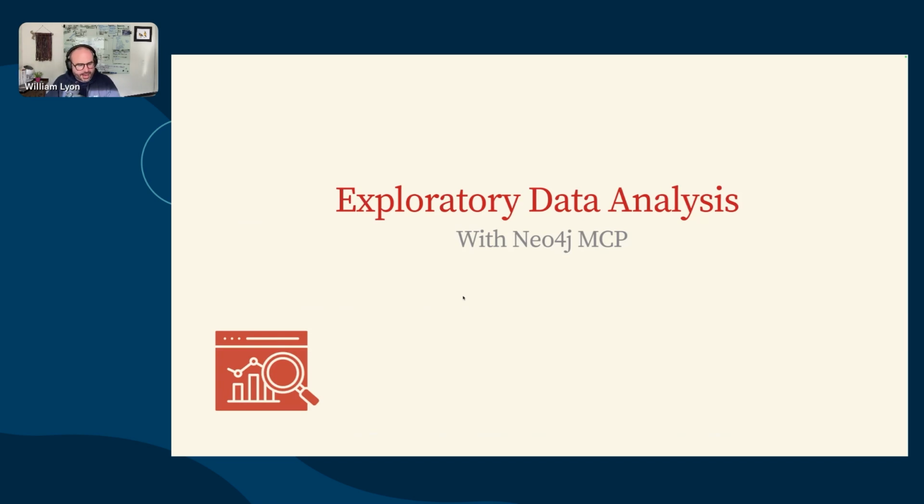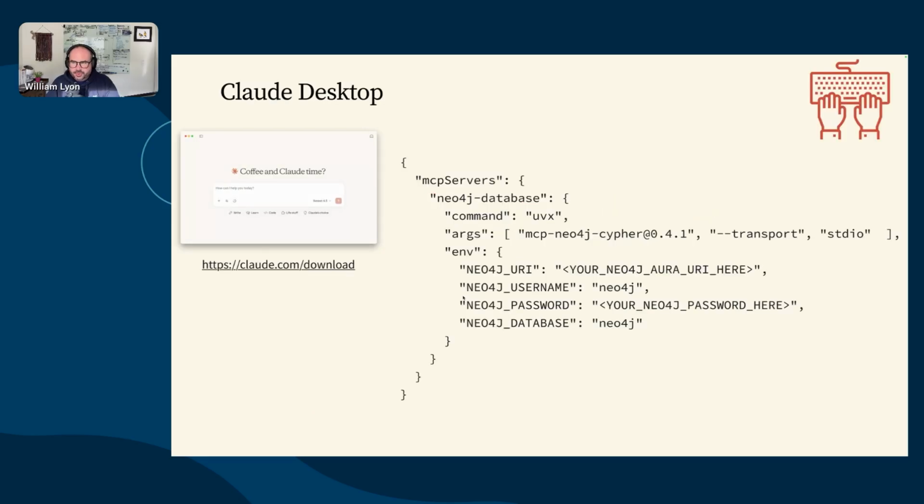Let's take a look at a few things, like what can we do with the Neo4j MCP server. One is exploratory data analysis. Claude Desktop is a really good MCP host application for this. One, because it has a really nice interface, and also because it has a free version, so we don't need to pay for a subscription to test it out.